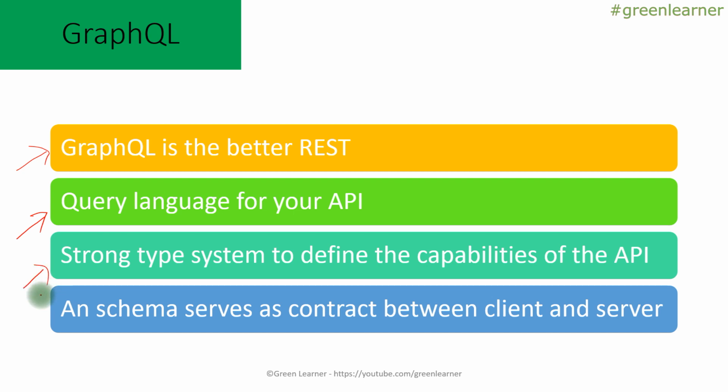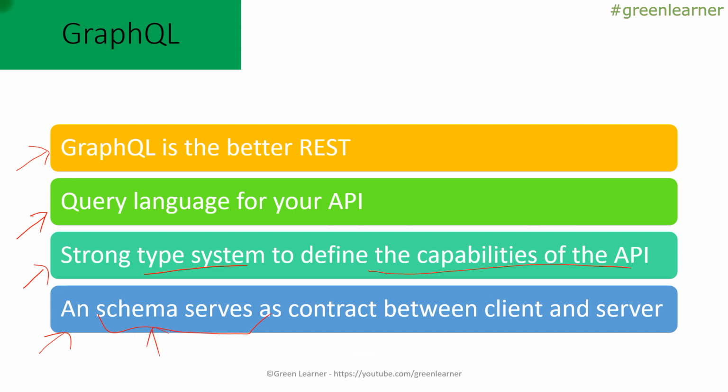The third point is that there is a strong type system to define the capabilities of the API. If you know XML and all those things, we use a type system, such as string, int, and object type, to define what type it is going to return. So specific information we can configure. And a schema serves as a contract between the client and service. When you are querying between the client and server, there has to be some rule and set of things that both can understand. So schema is going to play that role.